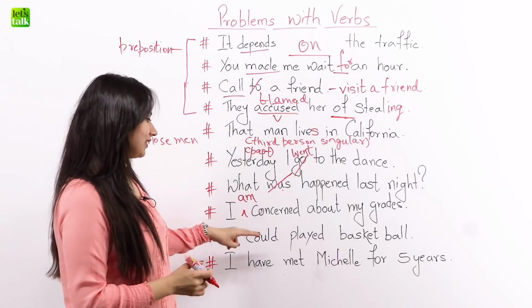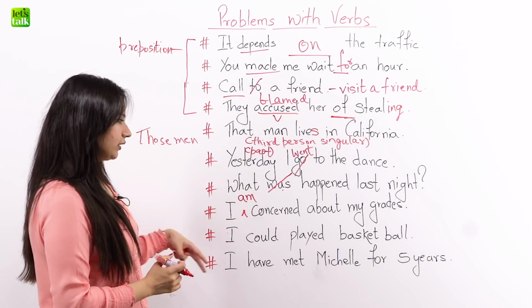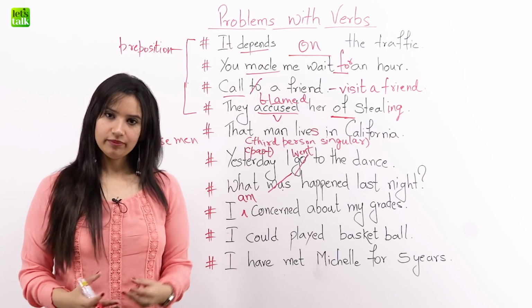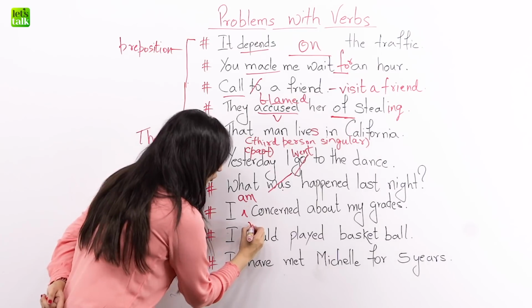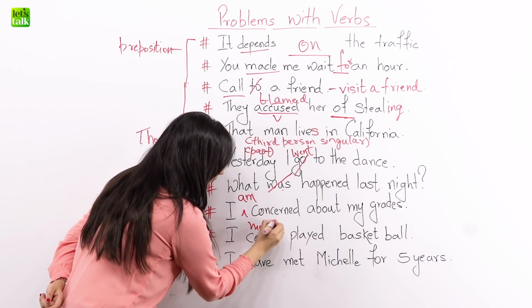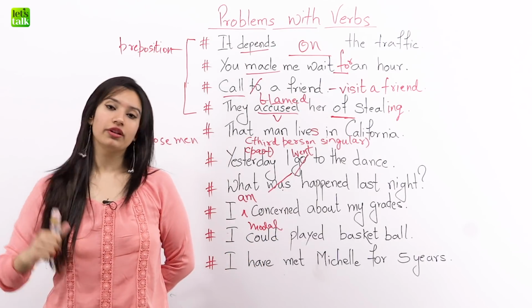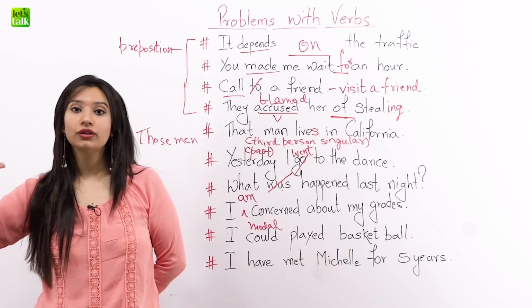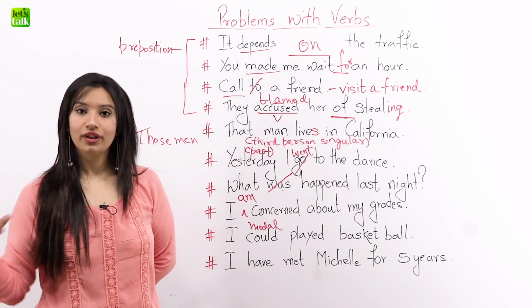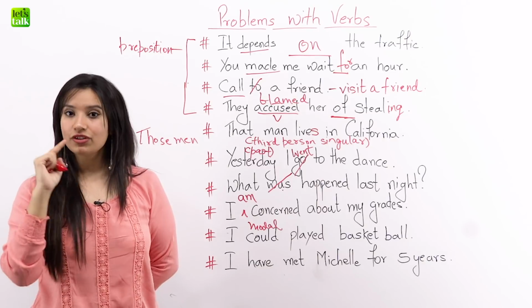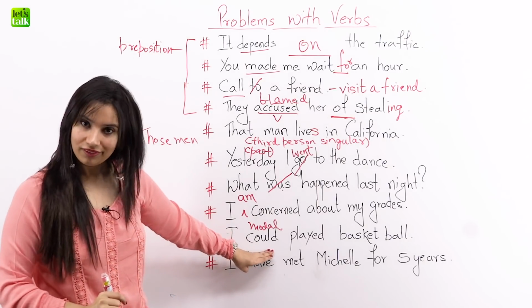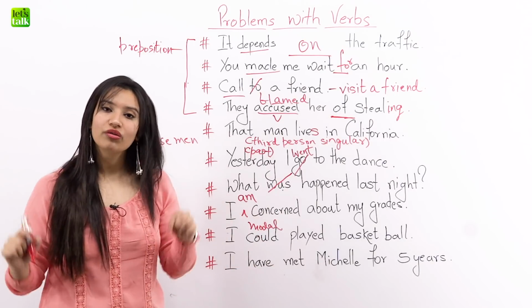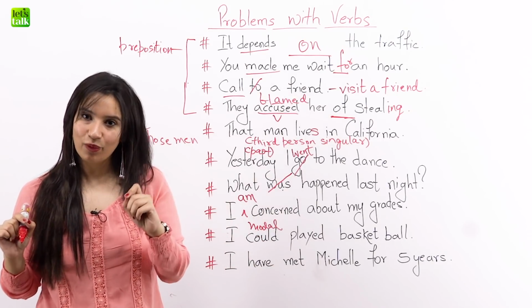Now let's look at the second last that we have. I could play basketball, okay? So could, as you know, is a modal, and here it's used for the past, all right? I could played basketball. Now, the point that you must remember is that after the modal, the verb should always be in its base form, okay?